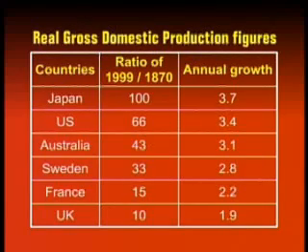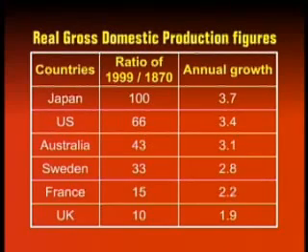Now let's look at the average annual growth rates that these countries experienced during these 130 odd years. The growth rate for Japan was 3.7%. This is the annual growth rate that, if compounded, would produce the level of activity, the level of GDP that Japan has today from 1870 to 1999. The annual cumulative growth rate for the US was 3.4%, for Australia 3.1%, for Sweden 2.8%, France 2.2%, and UK